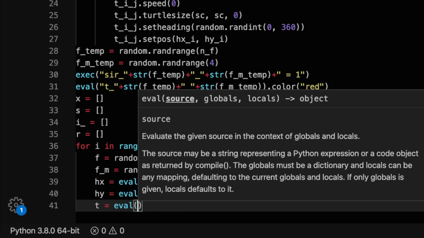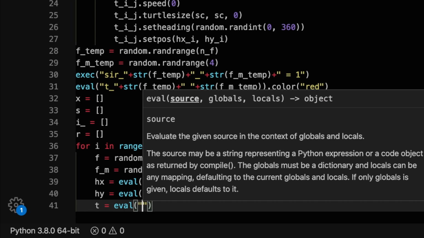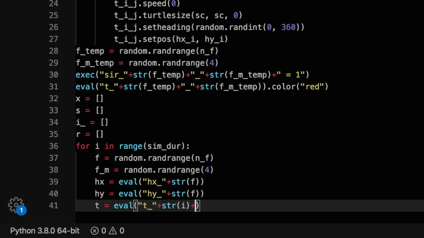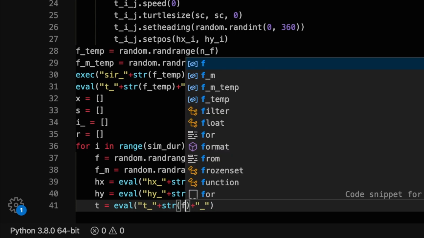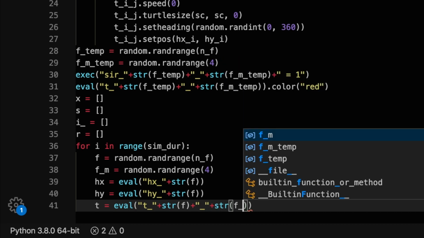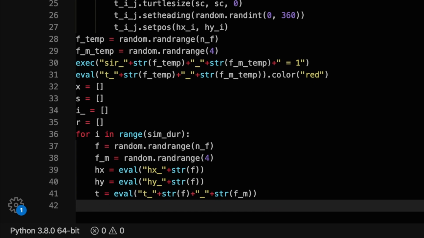Let's define the value for infected people as 1. We may want to mark these people with the color red by evaluating T_i_j with our random values and running the turtle color function on it, assigning it the color red.